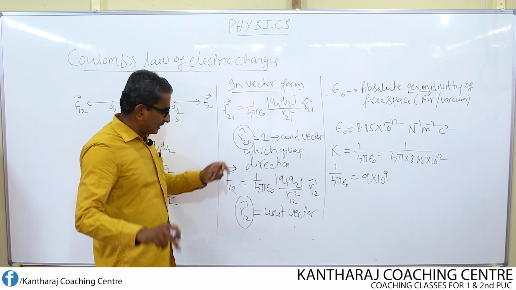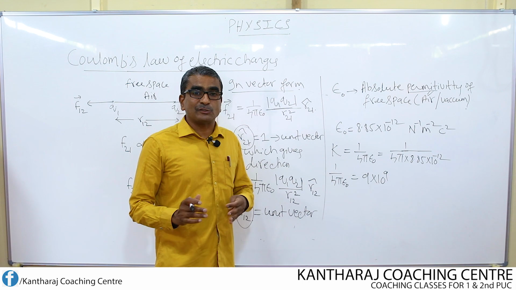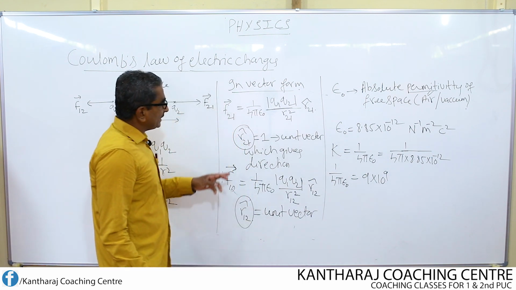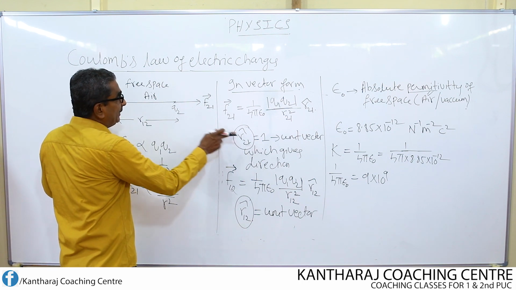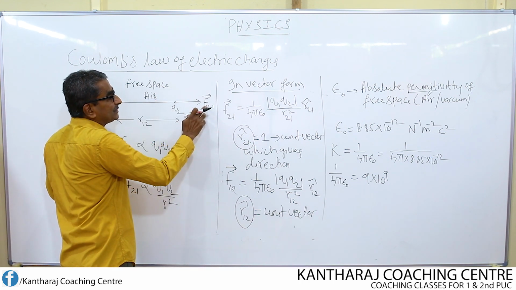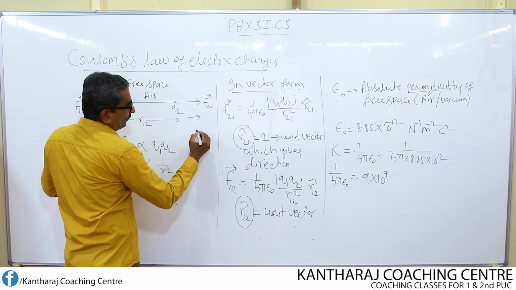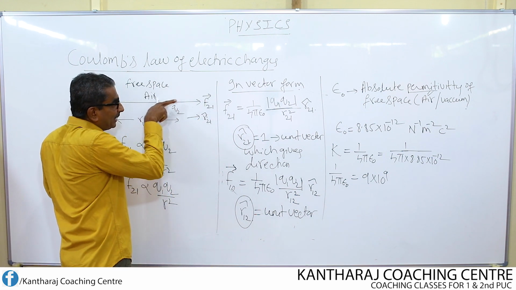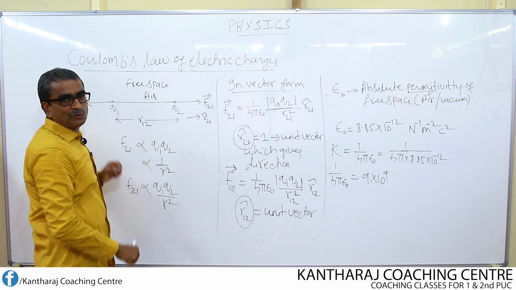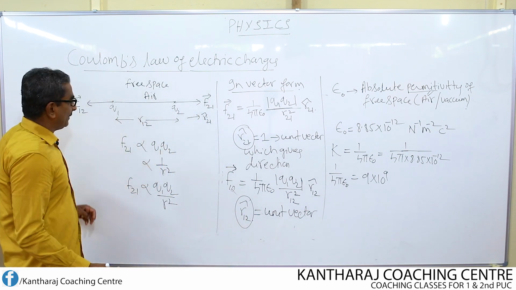R21 cap is also a unit vector, R12 cap is also a unit vector. Each of these unit vectors has its own direction. Then what is the direction of R21 cap? The direction of R21 cap will be along the direction of the force F21. Similarly, what is the direction of R12 cap?